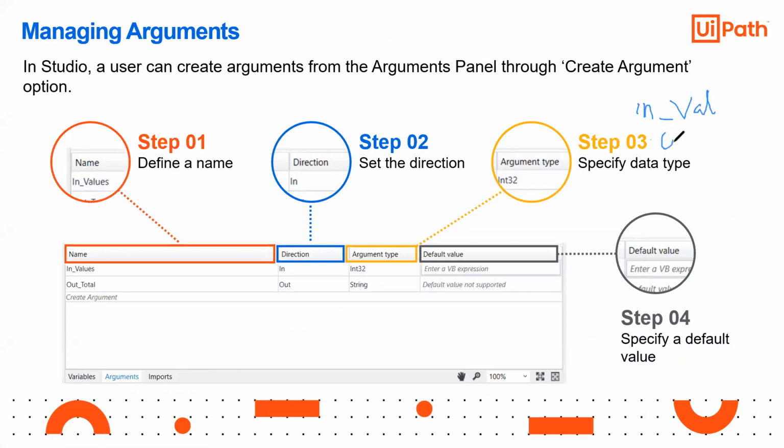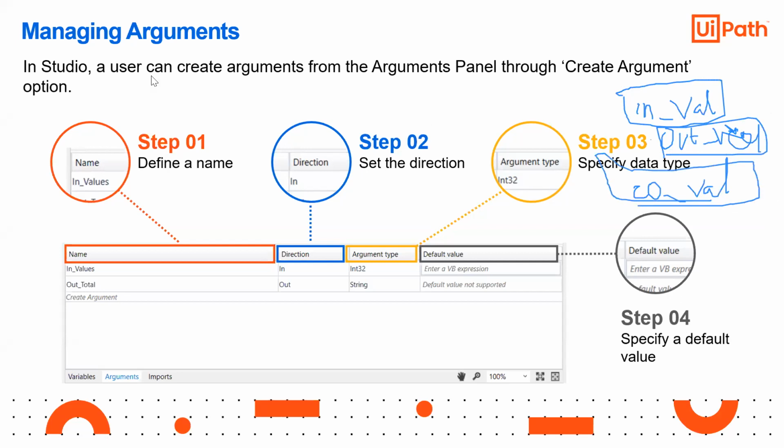If it is output, you write out underscore and then the name. If it is both input and output, you write IO underscore and then the name. This is how you name arguments. Variables you can name anything, but this is a fixed nomenclature for arguments. This defines an input argument, this an output argument, and this an input and output argument.